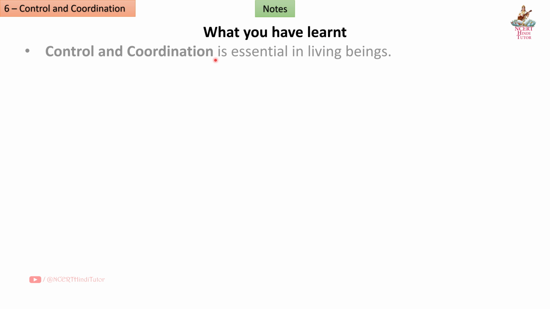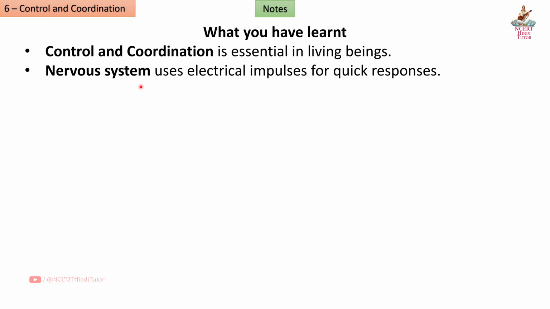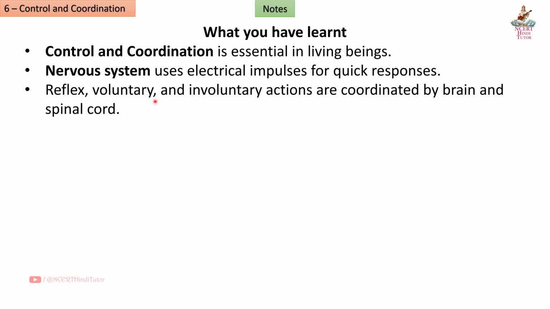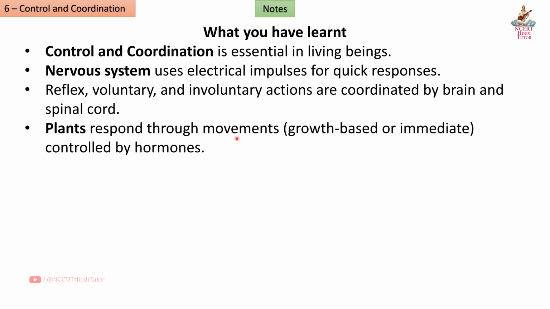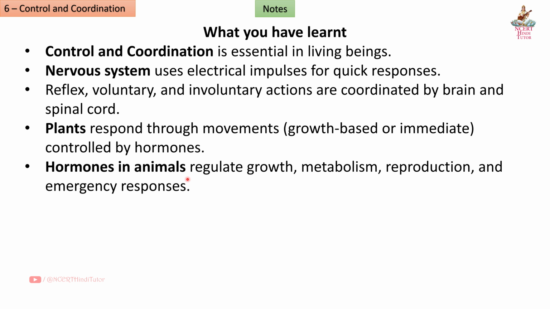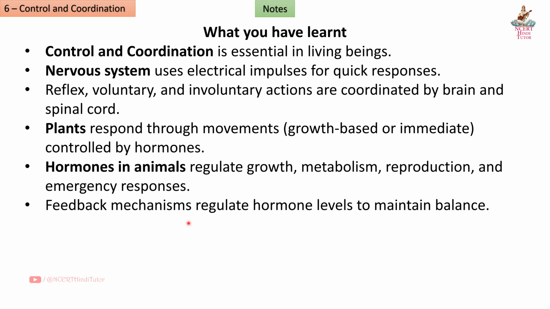What you have learned: control and coordination is essential in living beings. Nervous system uses electrical impulses for quick responses. Reflex, voluntary and involuntary actions are coordinated by brain and spinal cord. Plants respond through movements, growth based or immediate, controlled by hormones. Hormones in animals regulate growth, metabolism, reproduction, and emergency responses. Feedback mechanisms regulate hormone levels to maintain balance.